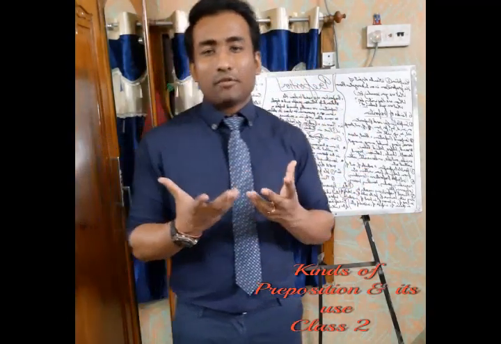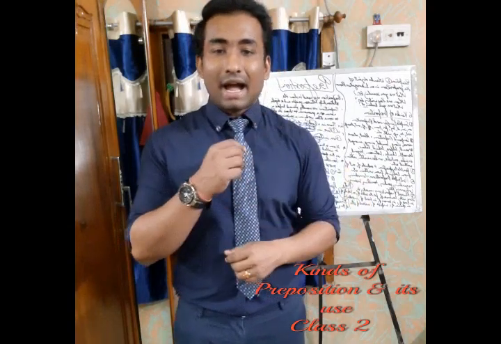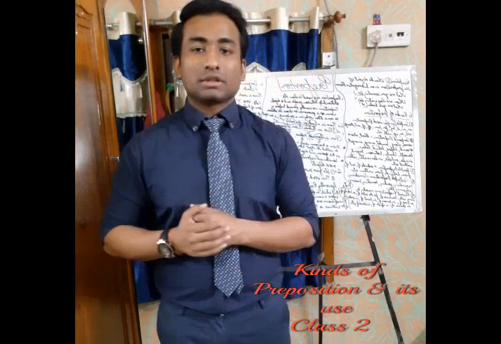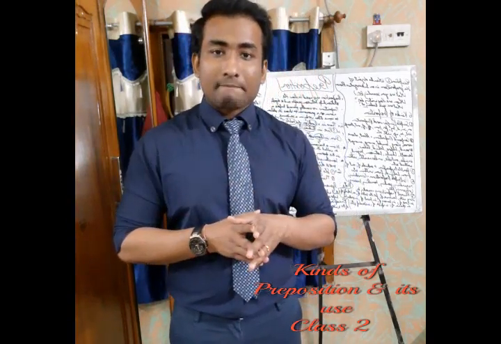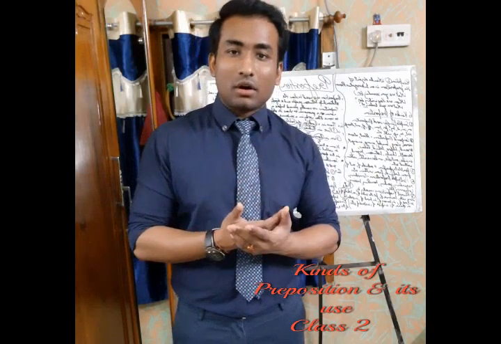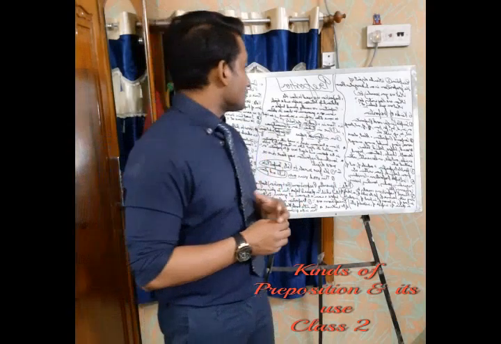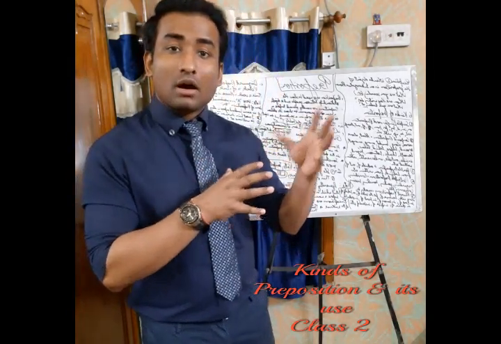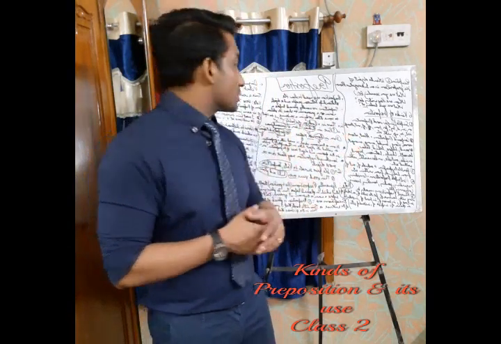Of, like I'm fond of milk, I'm fond of food, I'm fond of movies. You can use it in this way also, like there is a cup of milk. This is also a way you can use it. So of is also used like that. He always talks good things of him. About him can also be there. About can also be used in this way.